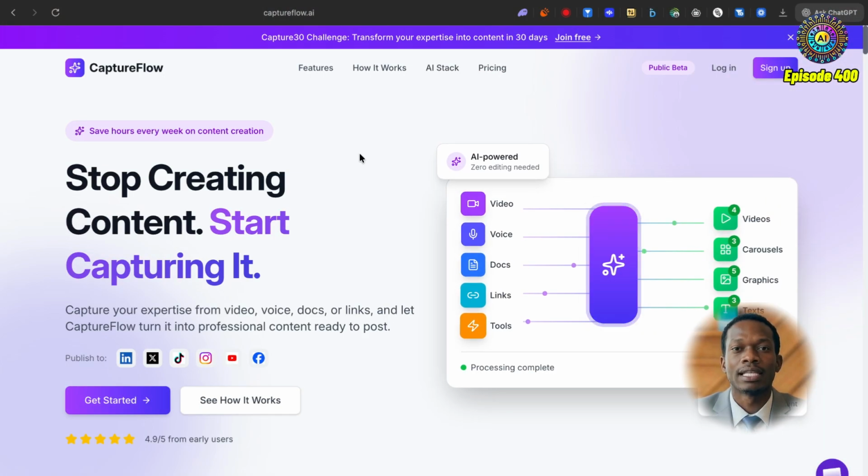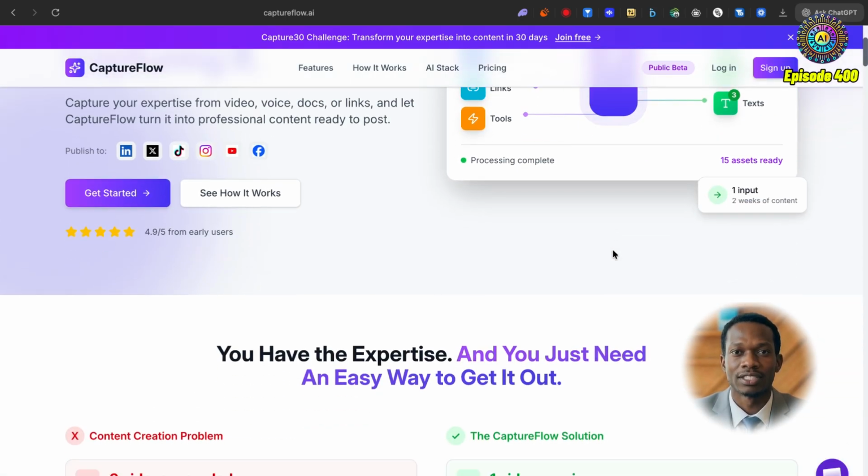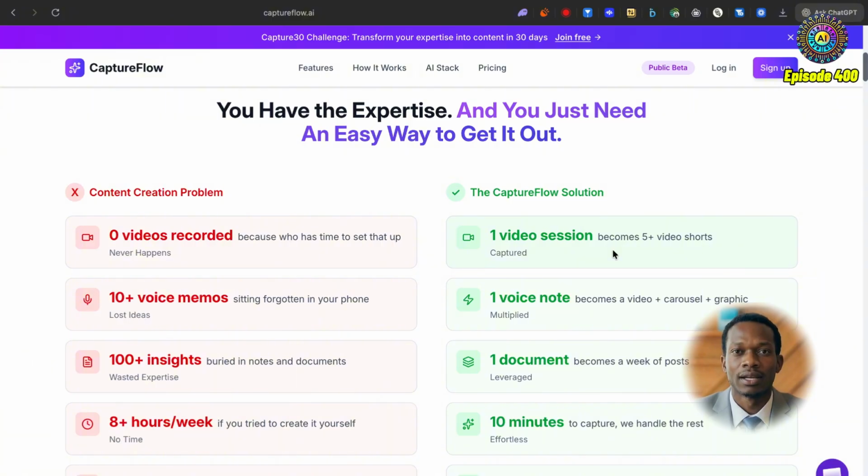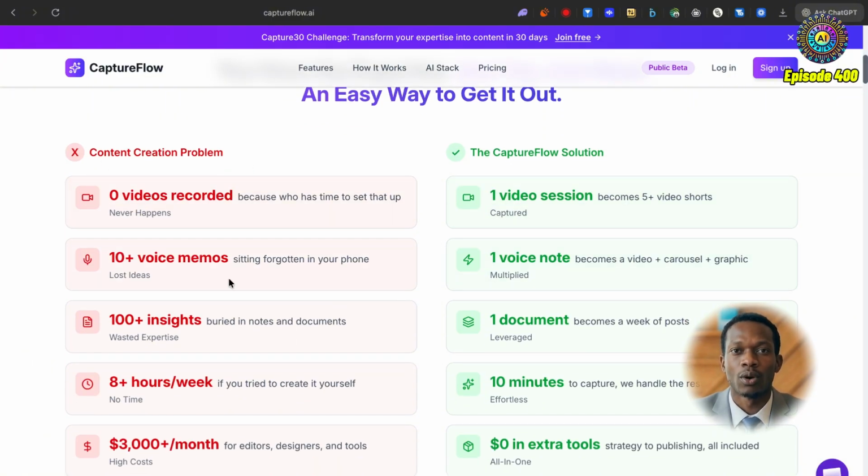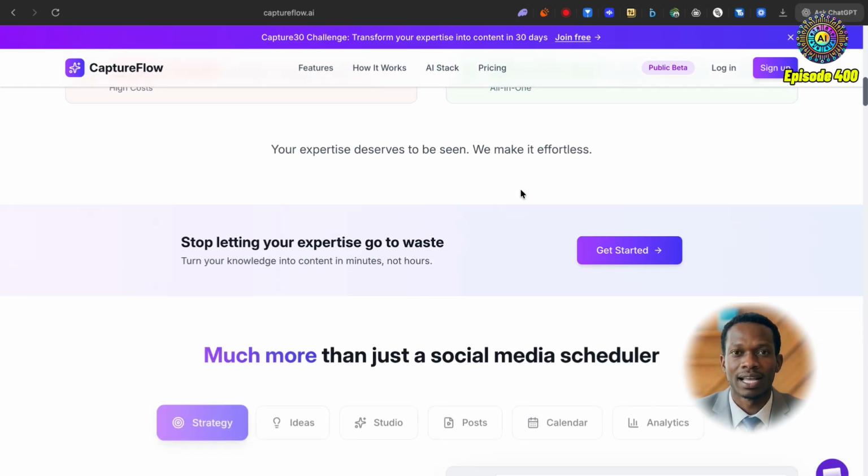So we're going to dive right into this here, and as you can see by the landing page, we've got some very interesting components and some really cool UI elements. This platform allows you to take a video, voice, a whole bunch of different kinds of assets and convert them into things like videos, carousels, graphics, and shorts. If we just go through this here, we'll be able to see the problem with current content creation approaches and how CaptureFlow actually provides a solution.